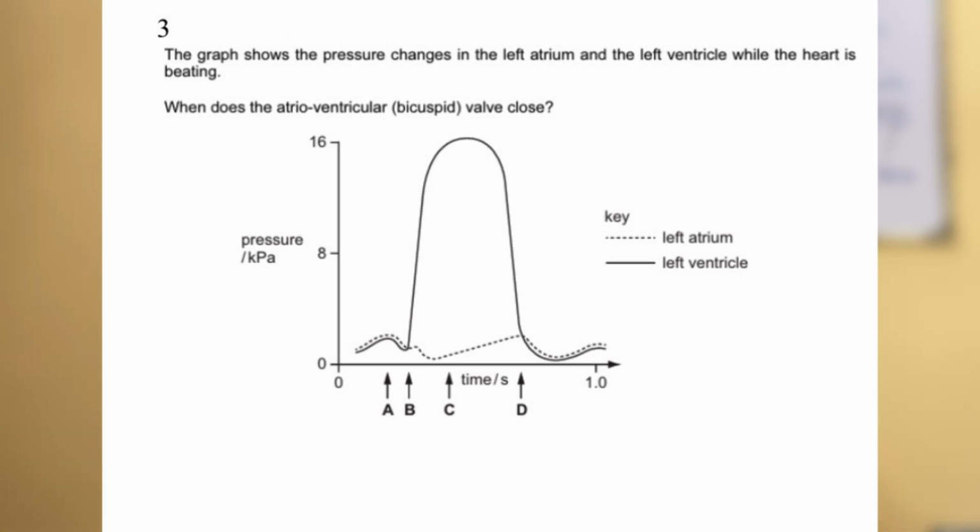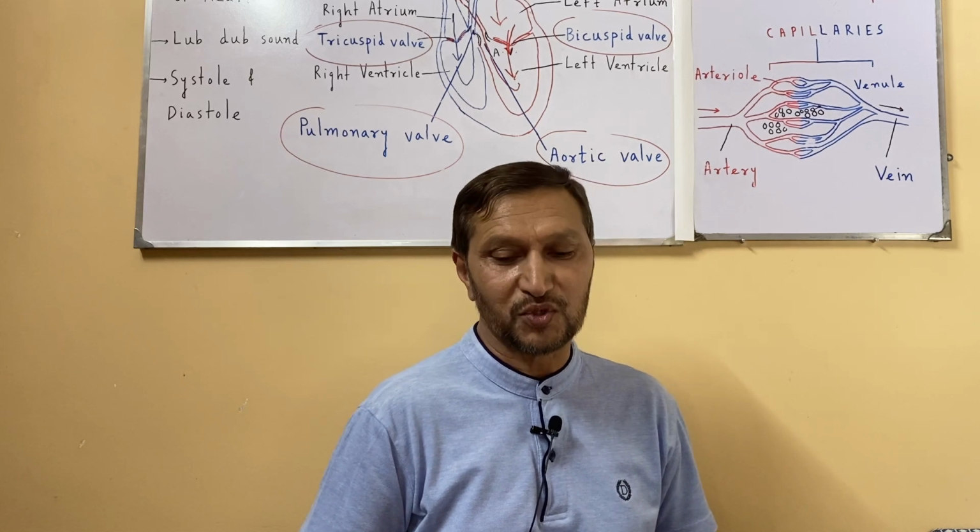Once again, this question is similar to question number 1. The blood pressure is dropping in the left ventricle because of the closing of the bicuspid valve. The bicuspid valve, the back door, is closed and the front door, the semilunar or aortic valve, is open. So at this point the bicuspid valve must be closed.